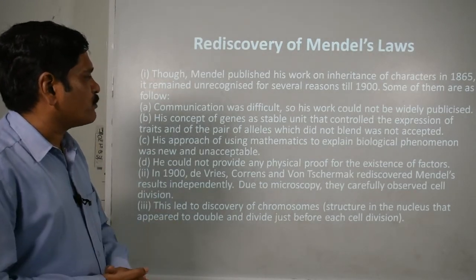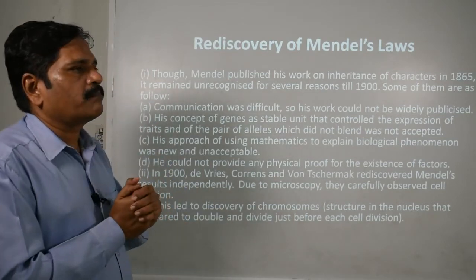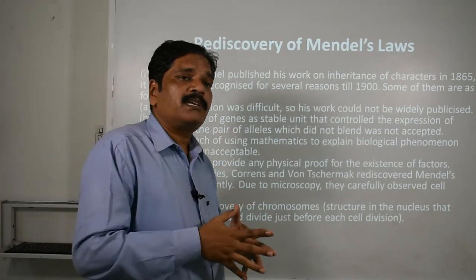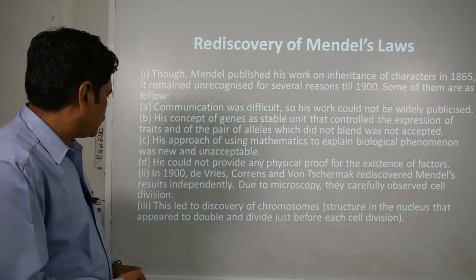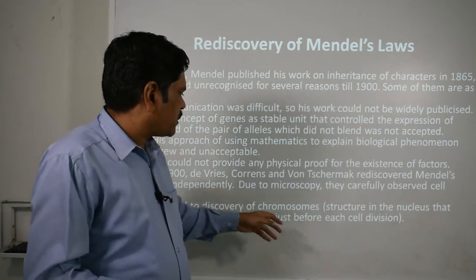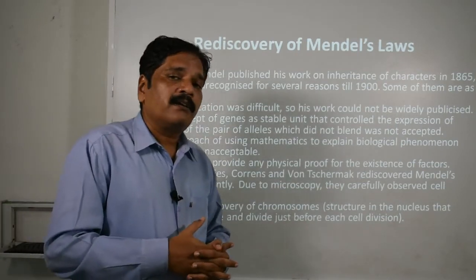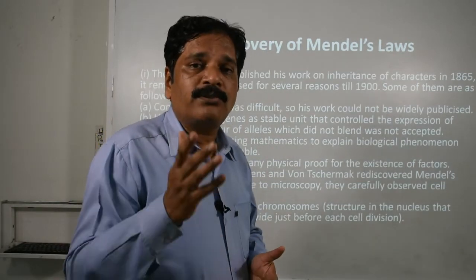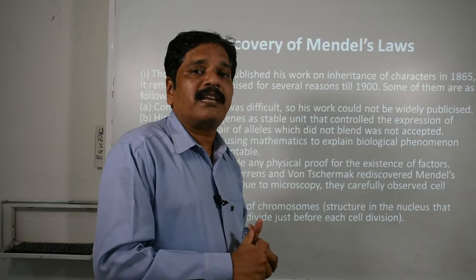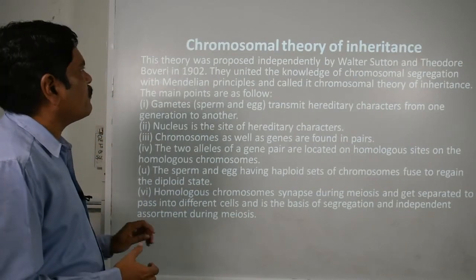Now, in 1900, Hugo de Vries, Correns and von Tschermak rediscovered Mendel's results independently, and with the help of microscopy they were able to prove this, because they were able to see and observe the genes and the characters in them. Now this led to the discovery of chromosomes. Finally we came to learn that there is a structure called the chromosome, and it is the carrier of which thing? Genes. It is a vector, okay, which carries these genes from one generation to the next.